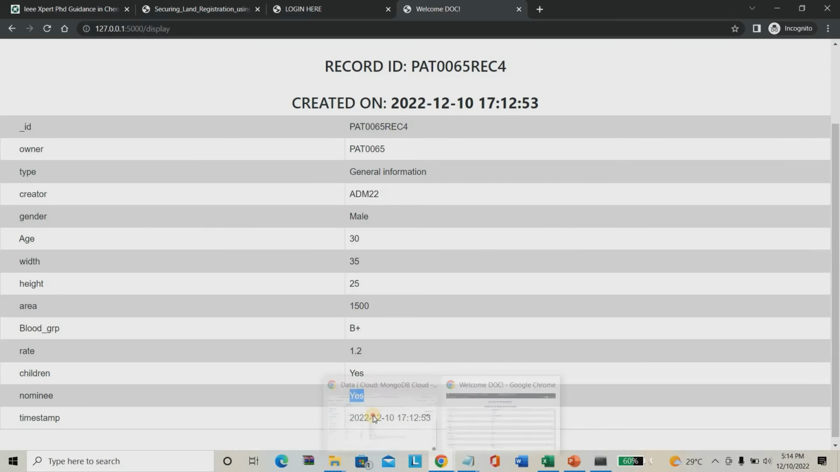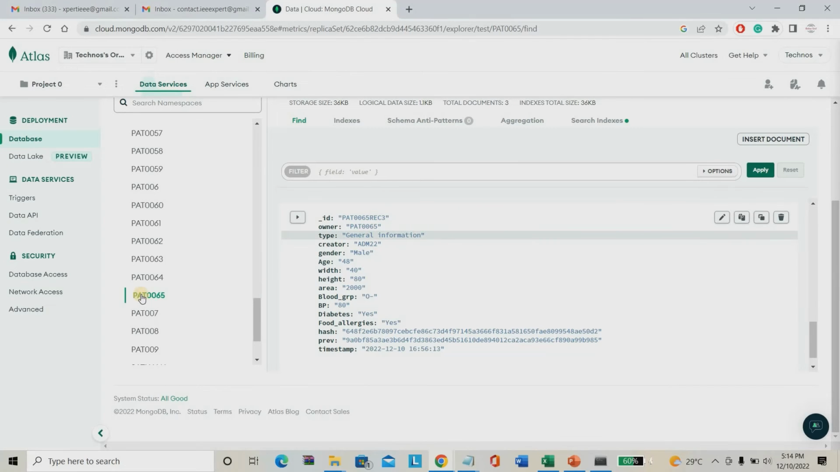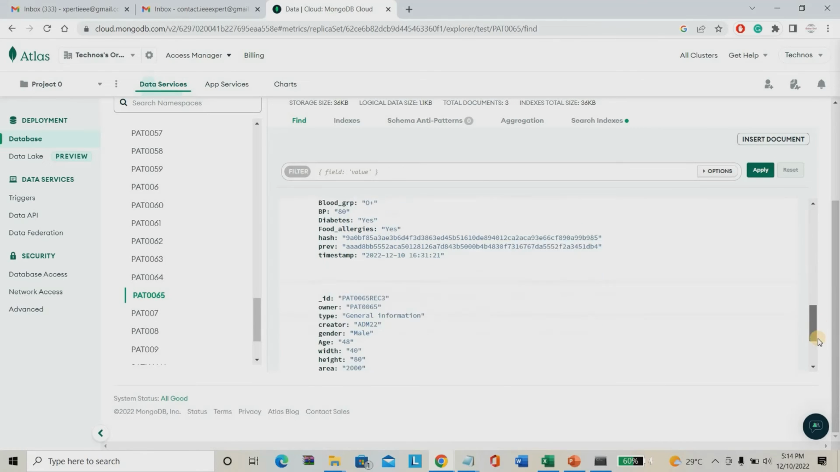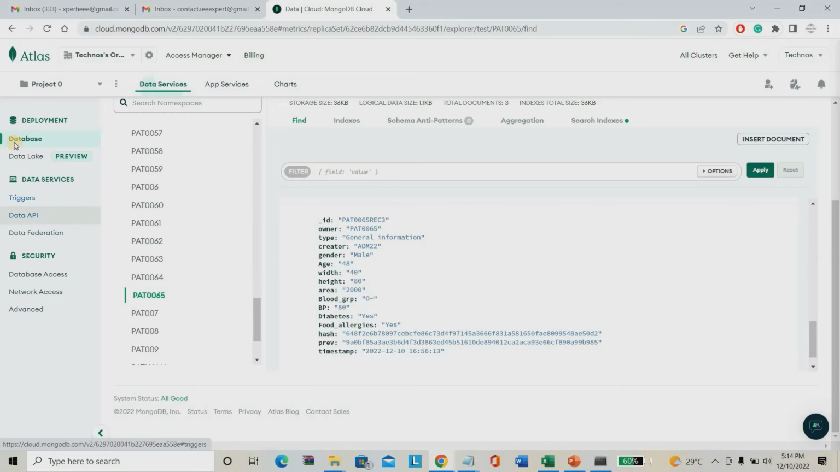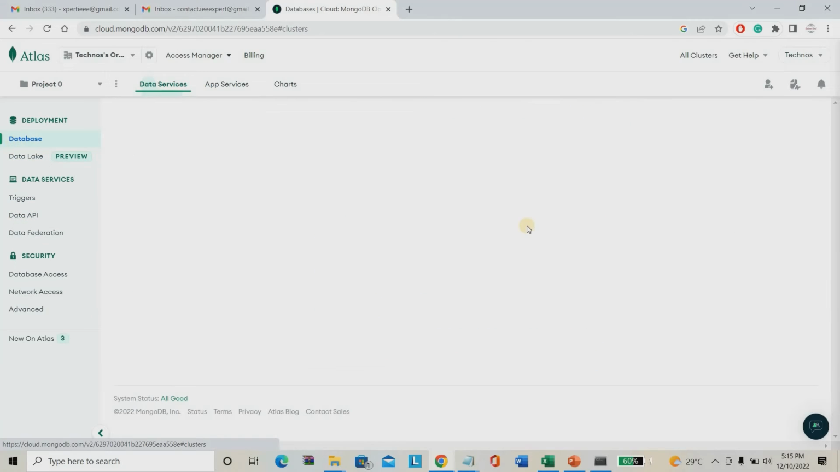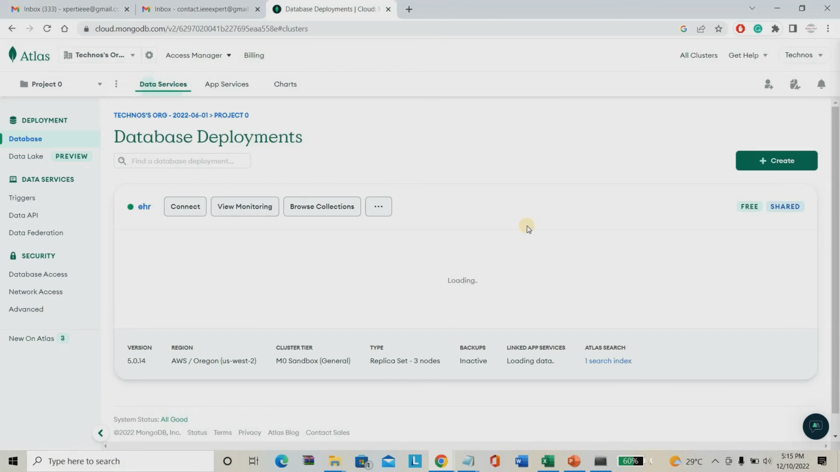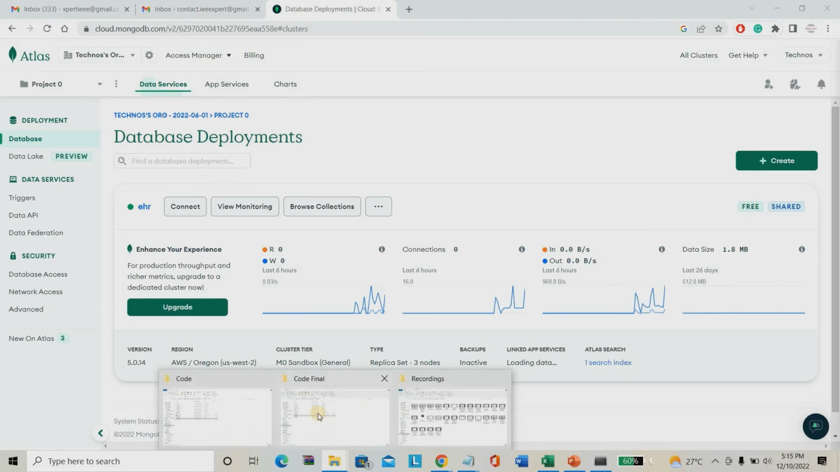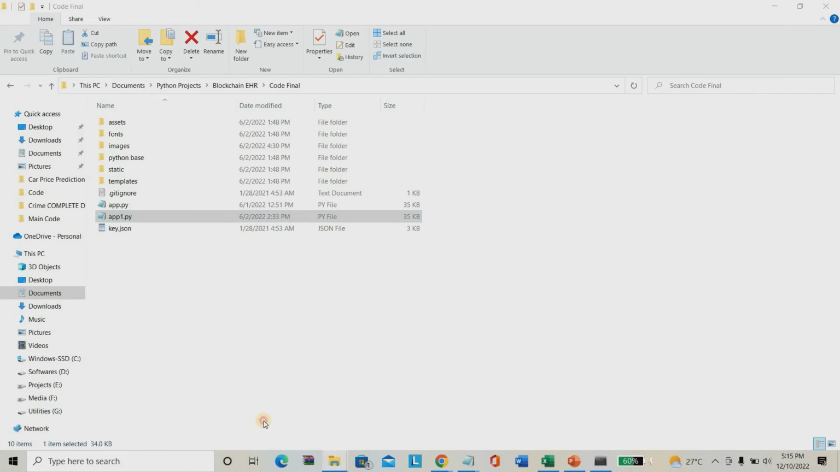Here I created the MongoDB website. In the MongoDB website you may see the data whatever I entered. This is my overall database. I connected this database directly with my project, so you can find the overall rating here.